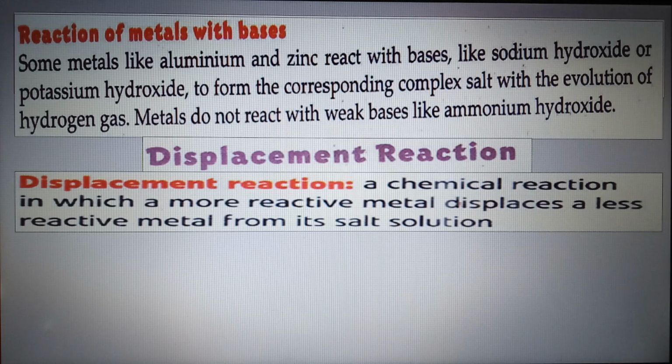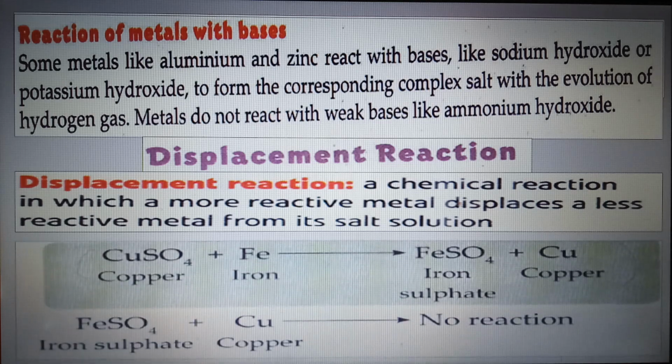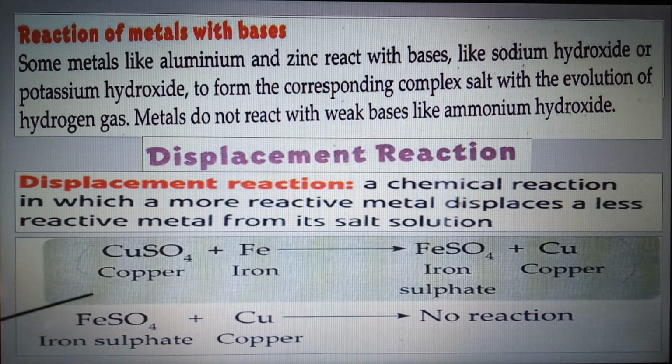So for example, when copper sulfate is in an aqueous solution, since iron is more reactive than copper, this iron will be displacing copper from its salt solution, and the copper will be set free. At the same time, iron sulfate will be formed, meaning iron will be combining with sulfate.